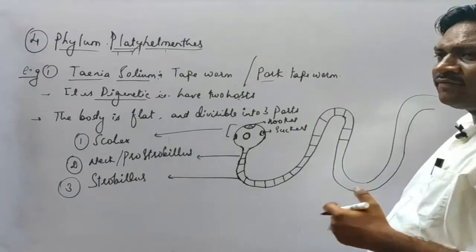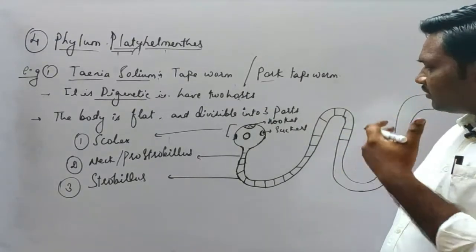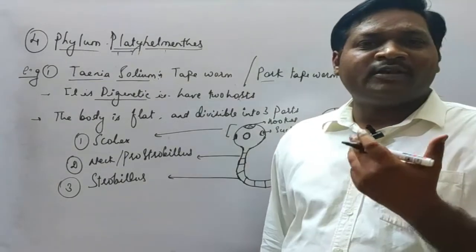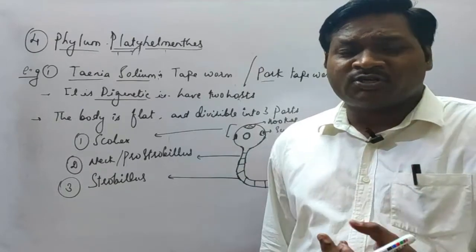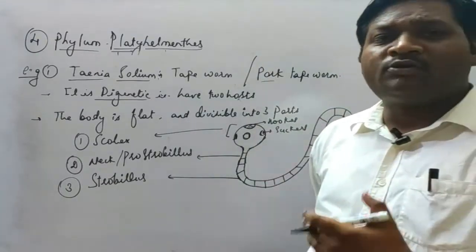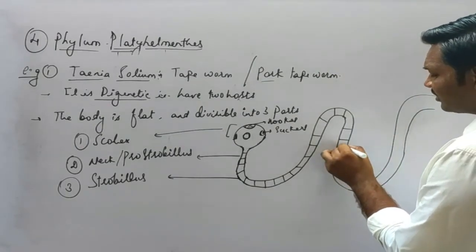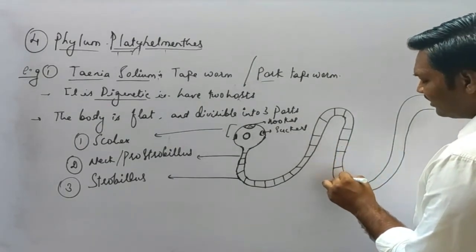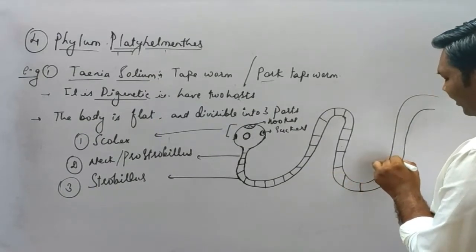Cyst in the sense, it is a kind of uterus in case of these animals, where the cyst will develop. After sexual reproduction the progenies will develop into cysts, and this cyst will be released as a byproduct in the human excreta.